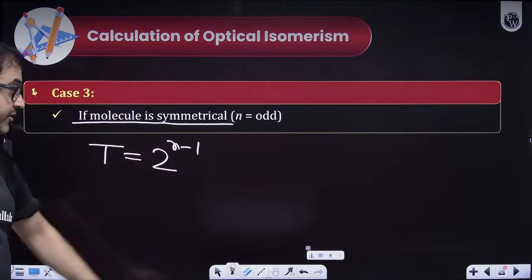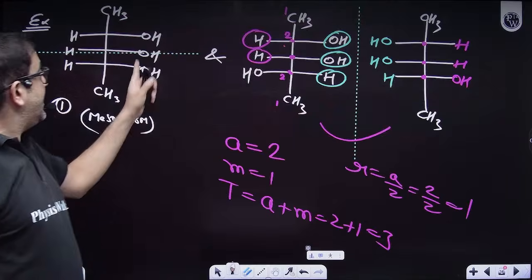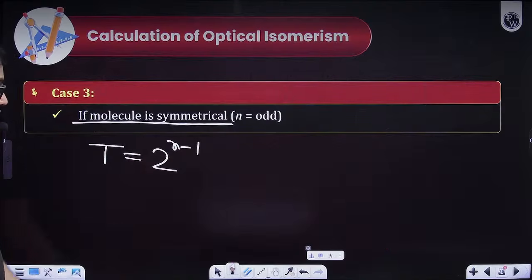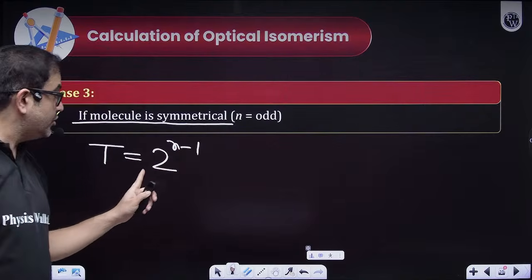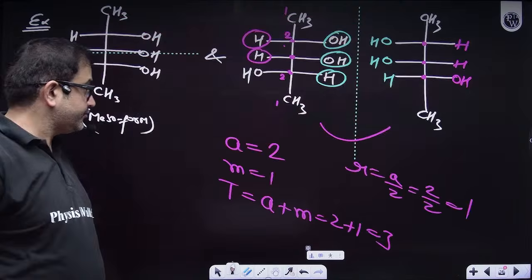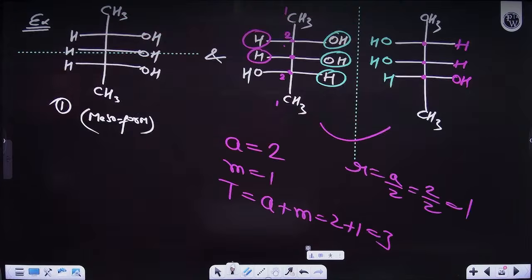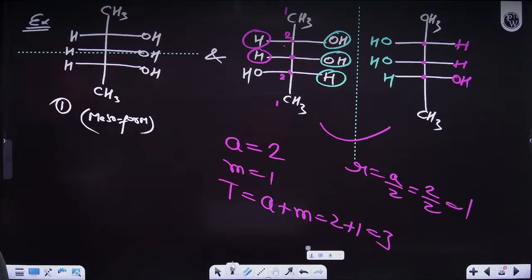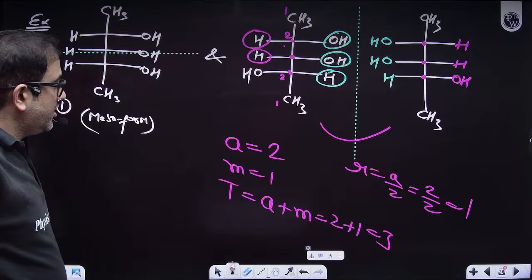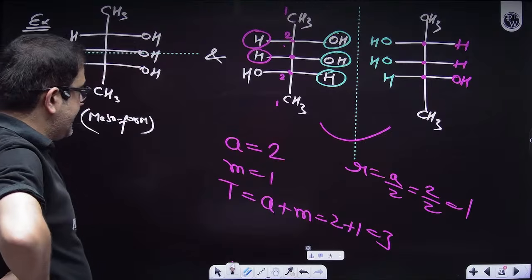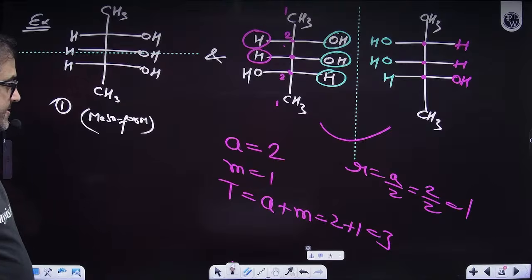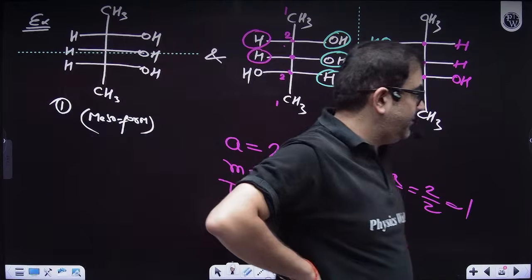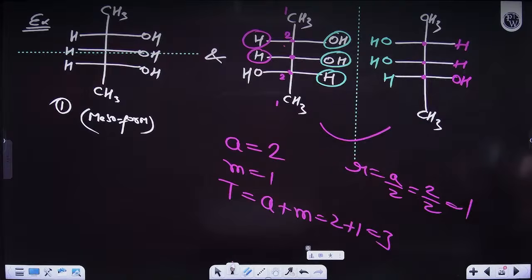When n is odd, just check this. Sir, n is 3, sir. So 3 minus 1 is 2. So 2 raised to the power 2. Have we missed some or what? Just check, everybody. Have we missed some or what?